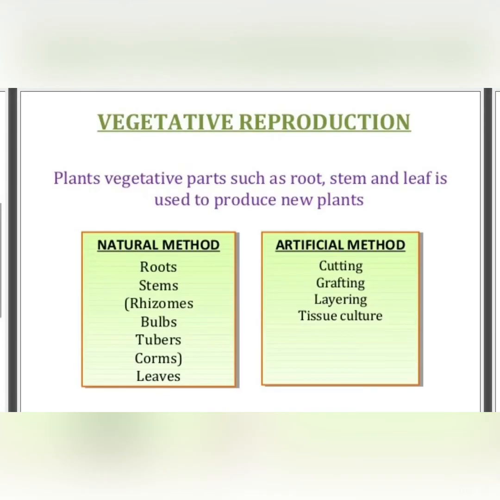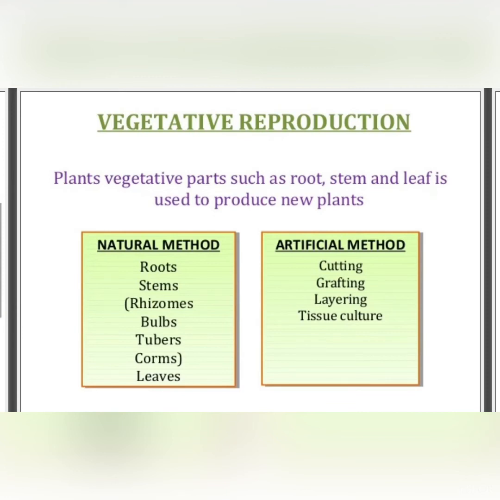Now we will discuss what is vegetative propagation or reproduction. Growing new plants from vegetative parts such as root, stem, and leaf is known as vegetative propagation.